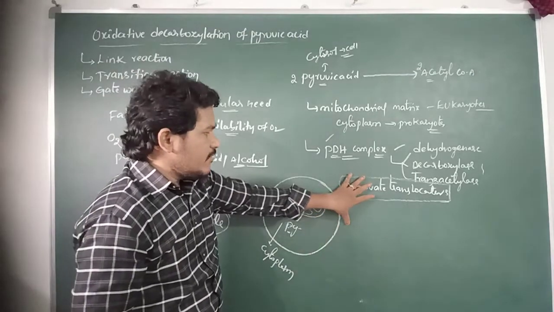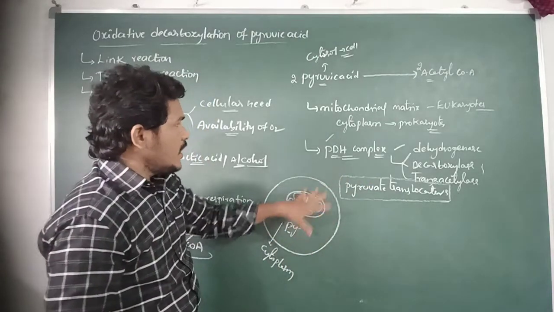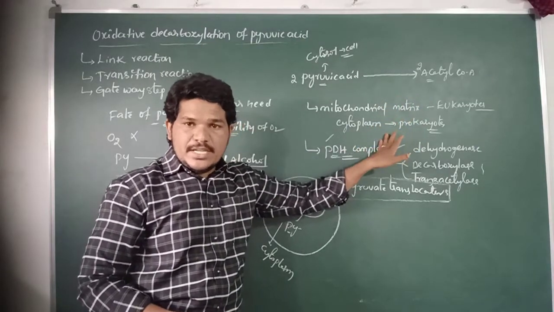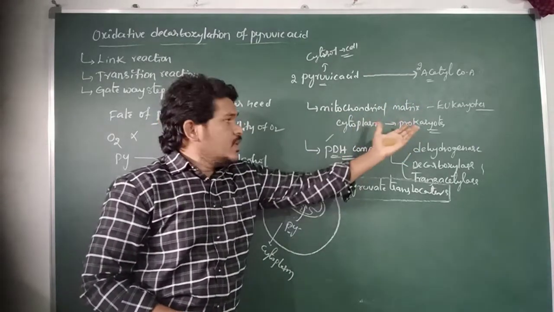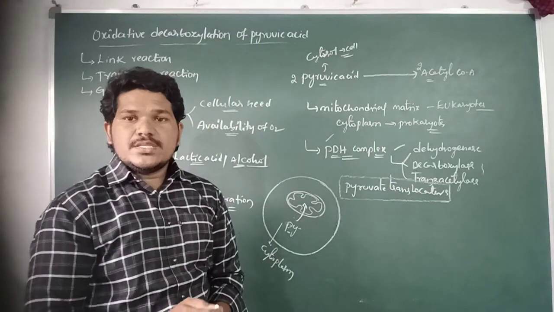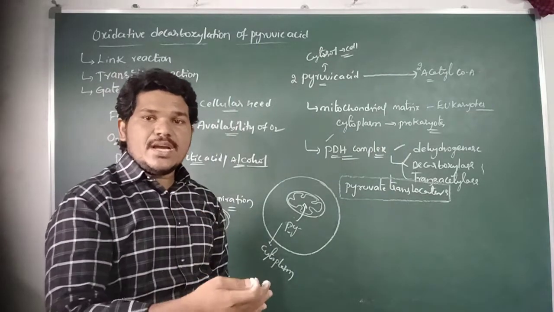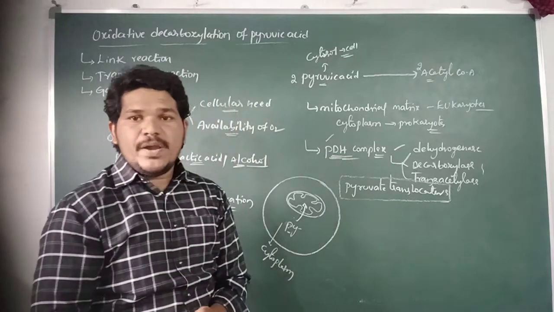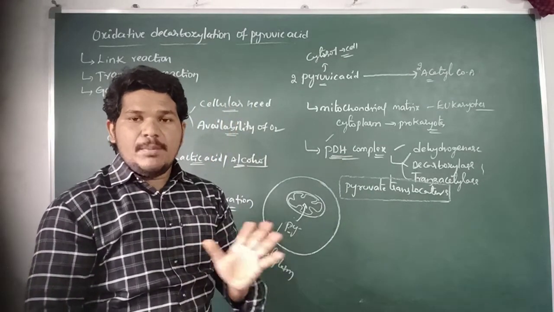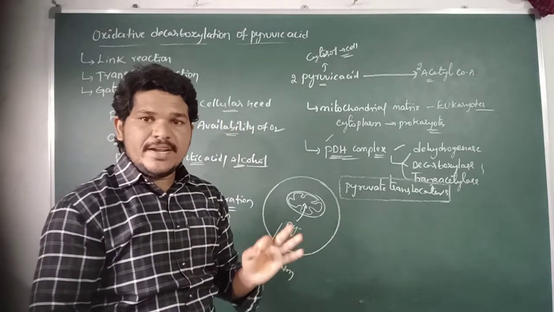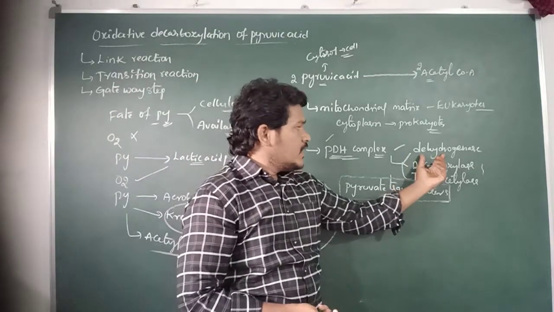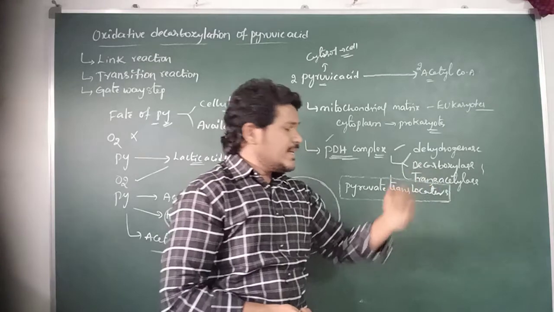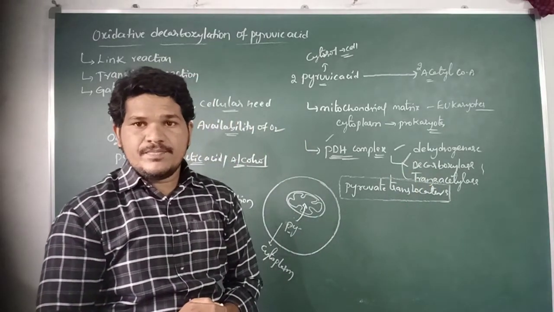This conversion of pyruvic acid into acetyl-CoA occurs in the mitochondrial matrix in all eukaryotic cells and in the cytoplasm in prokaryotic cells. This reaction is catalyzed by the enzyme PDH complex, pyruvate dehydrogenase complex, which consists of three different kinds of enzymes: dehydrogenase enzyme, decarboxylase enzyme, and transacetylase enzyme.